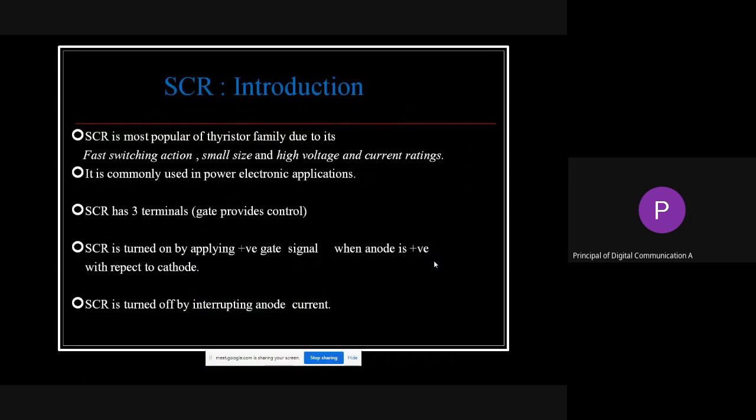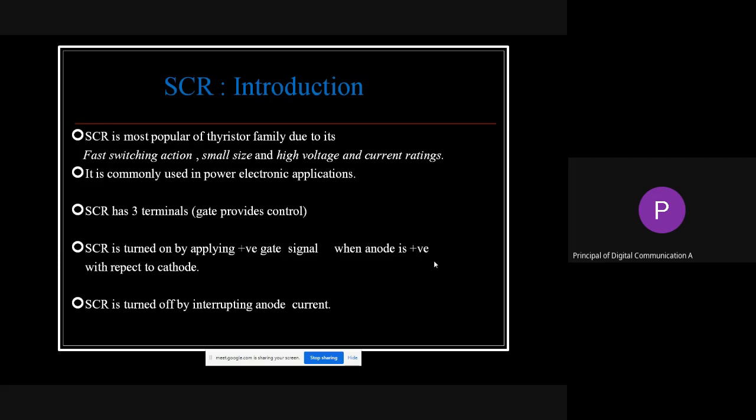So this is the start of the SCR, the introduction part. What is SCR? It is a very popular component from the thyristor family due to fast switching action, small size, and high voltage and current rating. It is commonly used in power electronic applications. It has 3 terminals. In the coming slide, we will see its symbol. SCR may be used as a switch.